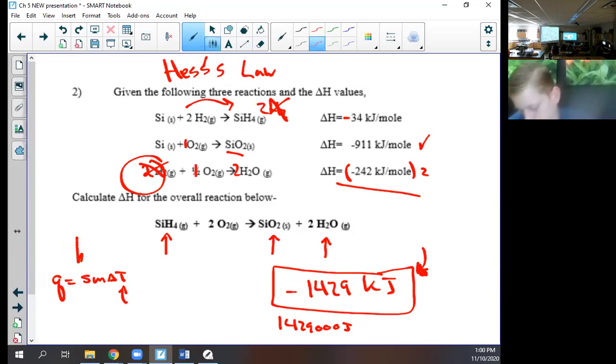Because this is 4.184 joules. What's M? It said 50 milliliters. It'd have to say of solution. It'd be the mass. So we don't have to do it, but since you seem to care, let's say the solution is 50 grams.